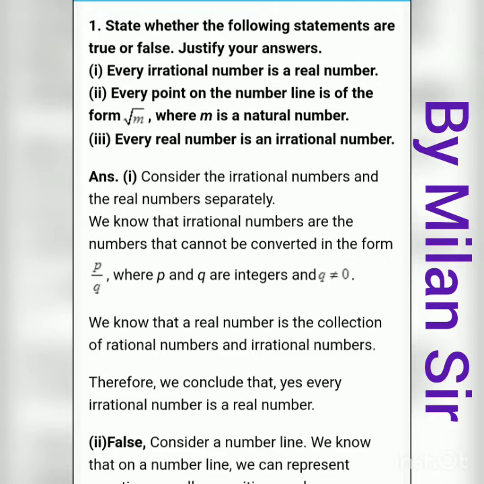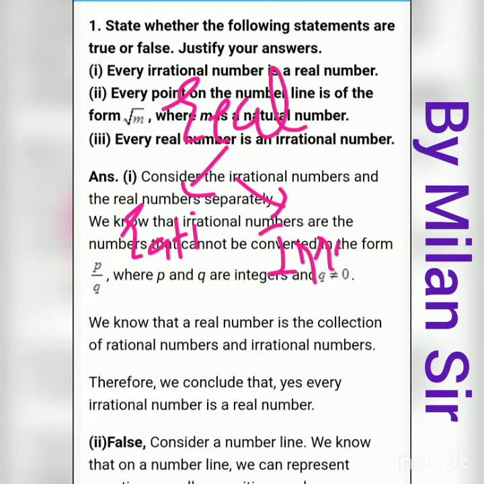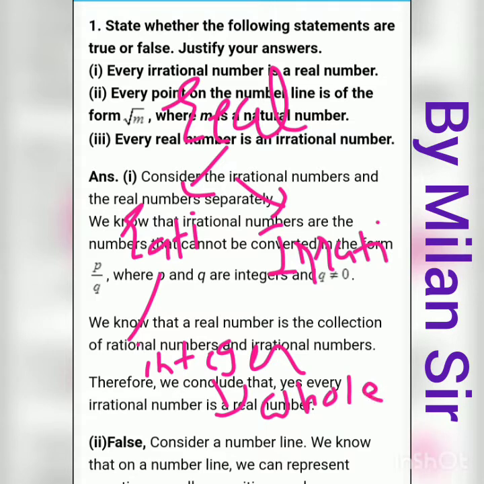We already learned these things in the theory part of this chapter, right? In real numbers, all numbers are covered. That means rational, irrational, integer, whole number, and natural number.